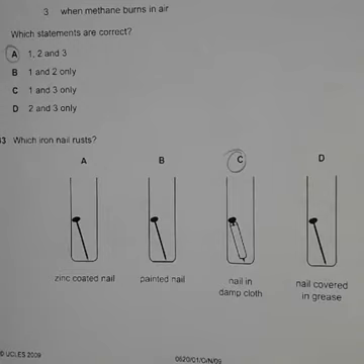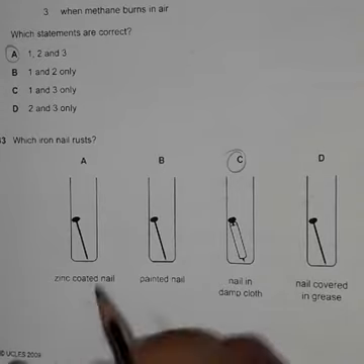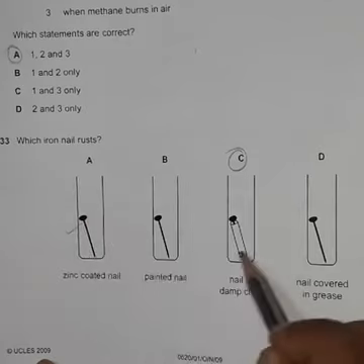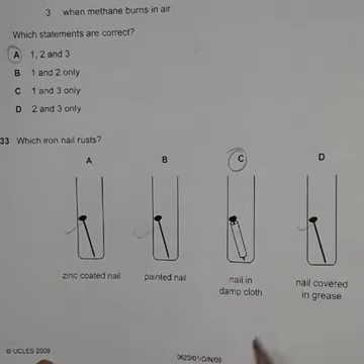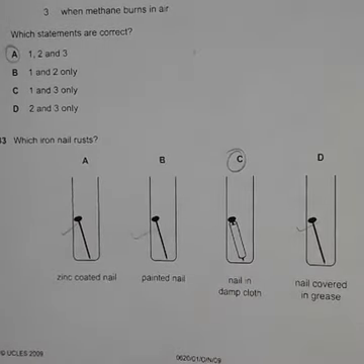There are different methods to prevent rusting of iron: put oil or grease on the surface of iron, put paint on the surface of iron, and plating or sacrificial protection. Here zinc is coated on the iron nail. All these methods help to protect the iron nail from rusting.